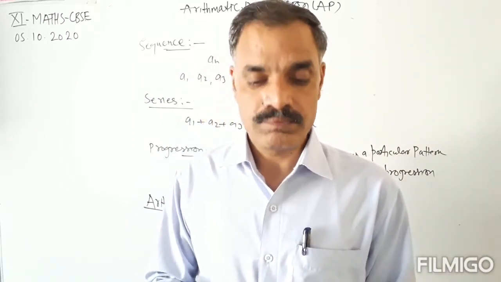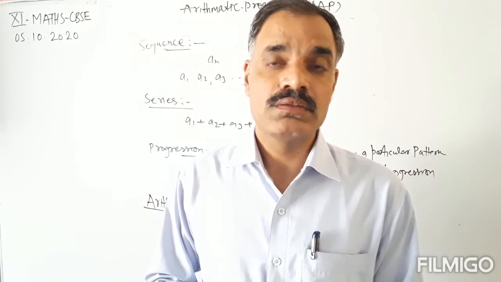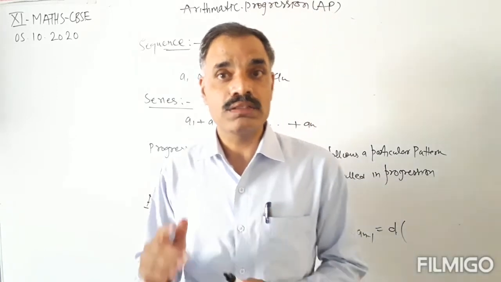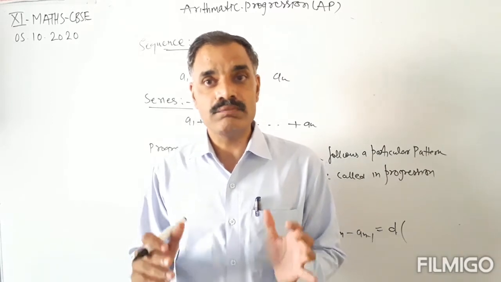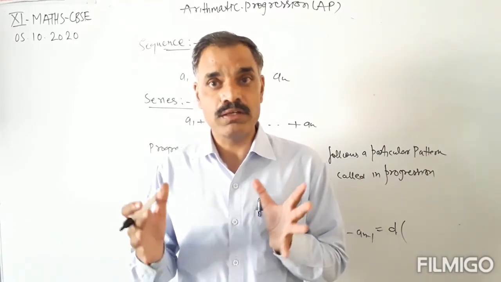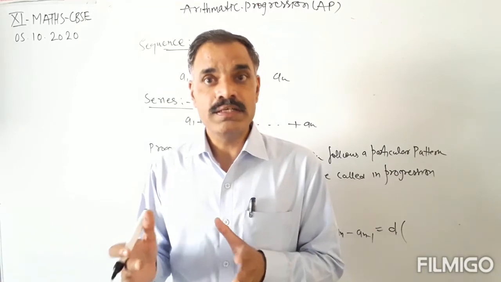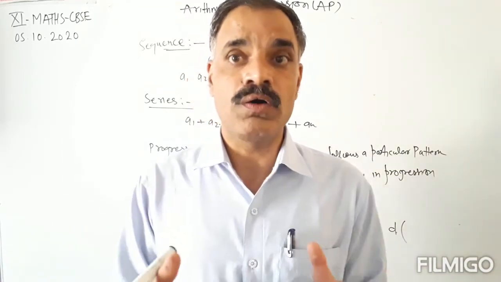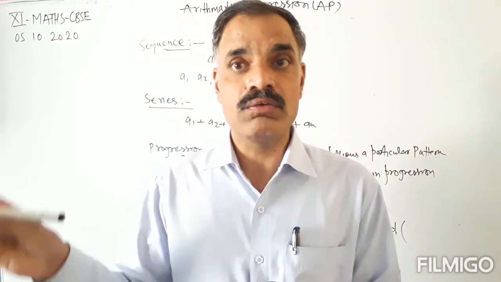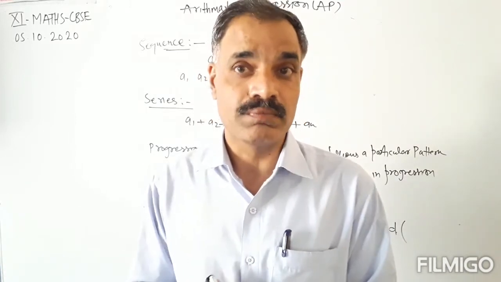So what can we say about the terms of the arithmetic progression? They follow a particular pattern in which each succeeding term is obtained by adding a particular constant to the preceding term.